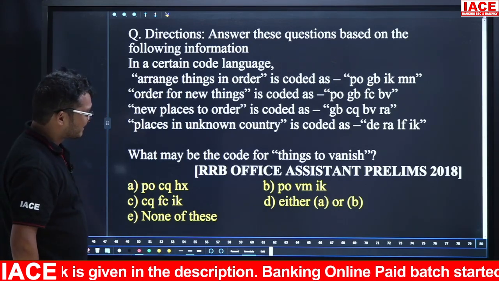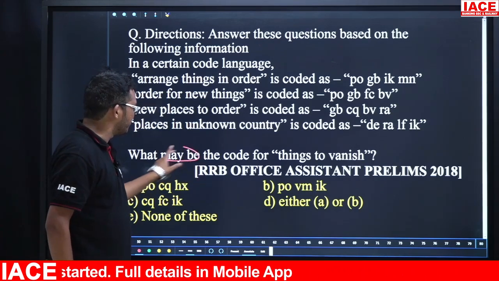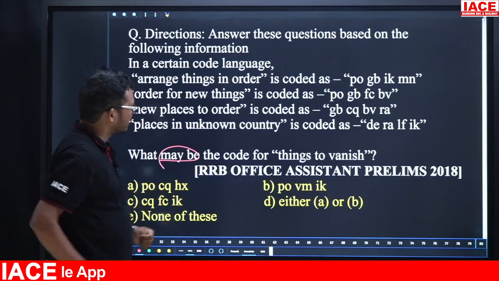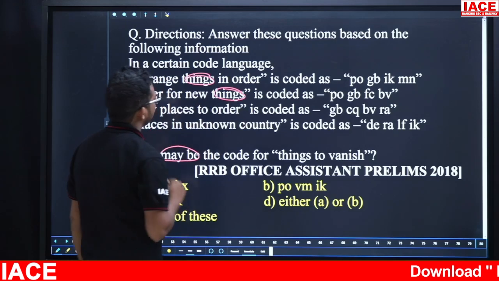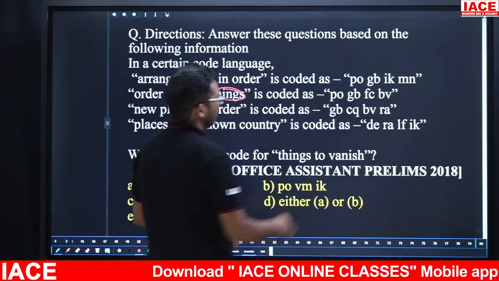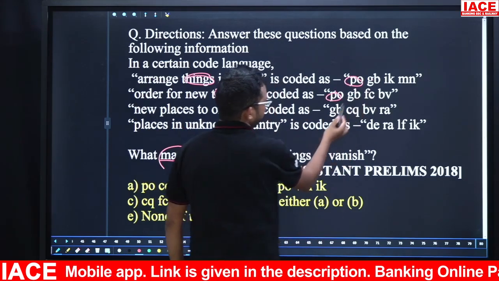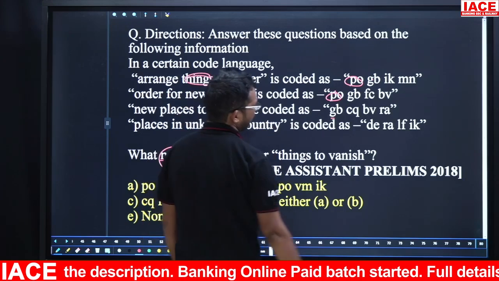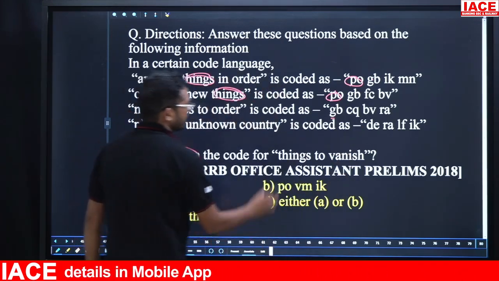Take question. What may be the code for things to vanish? So friends, here they gave 'may be', which means there is a chance. Take the first one, things. Here we are having things, here also we are having things. That means the first line and second line common information is things. Now common code: here PO is common. In the remaining lines PO is not there. GB is in the third line, but things is not there. Next, IK not there, MN not there.